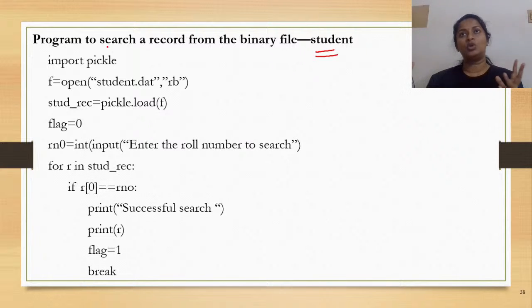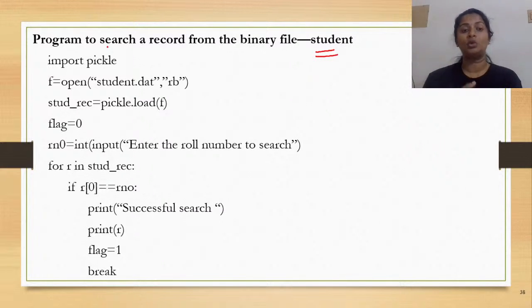Now, when we say we search a record, how exactly does the searching happen? You either search a record using some of the contents of your record, either the roll number or the name or the marks. Usually, marks are not important because these are not unique values, isn't it? You may have the same marks for more than one student.